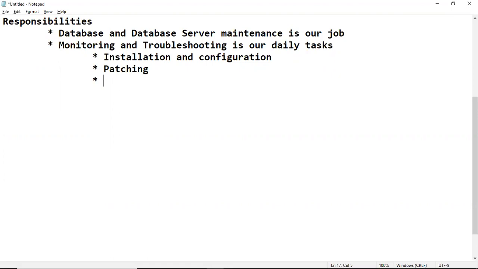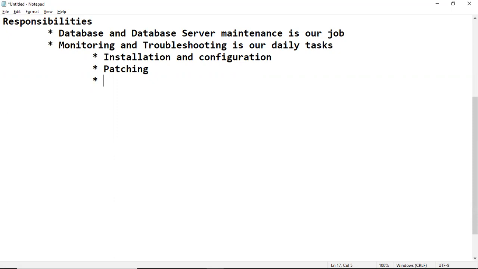Here also patching is one of our DB activities. Generally we do patching every 3 months, 6 months, or 1 year. Patching is nothing but updating SQL Server.